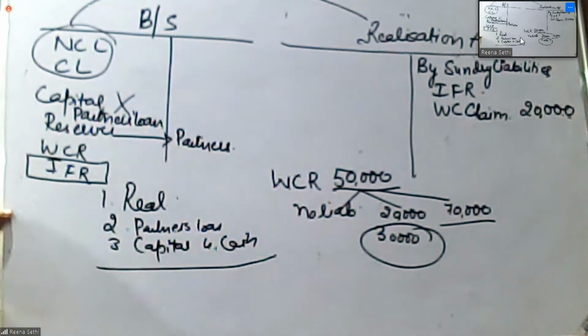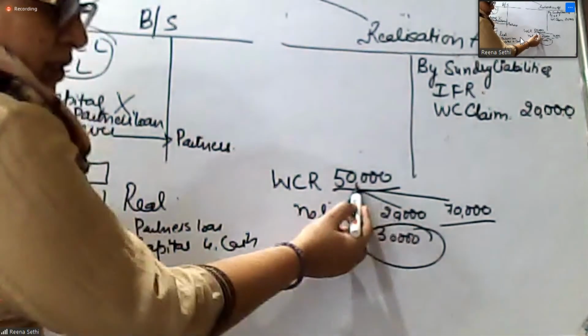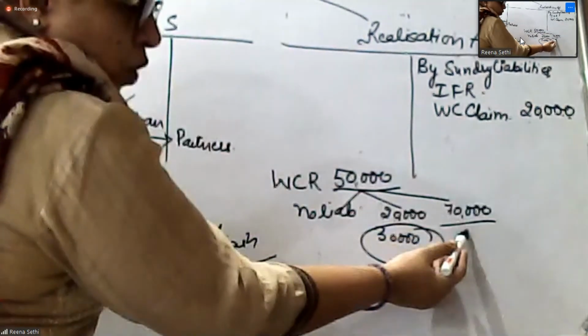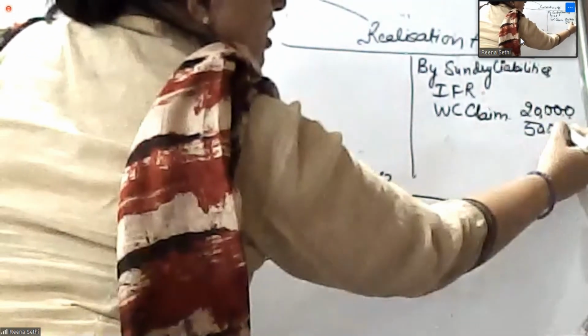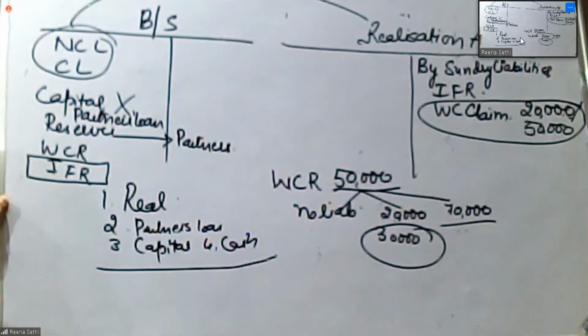Now this is not the same as the revaluation account. You have to note down the difference here. When there is a liability of less than the reserve, then I'm going to transfer the lesser amount. But if I have a liability more than the reserve, then I can transfer only 50,000, that means only to the extent of the reserve in the realization account. Is it clear?